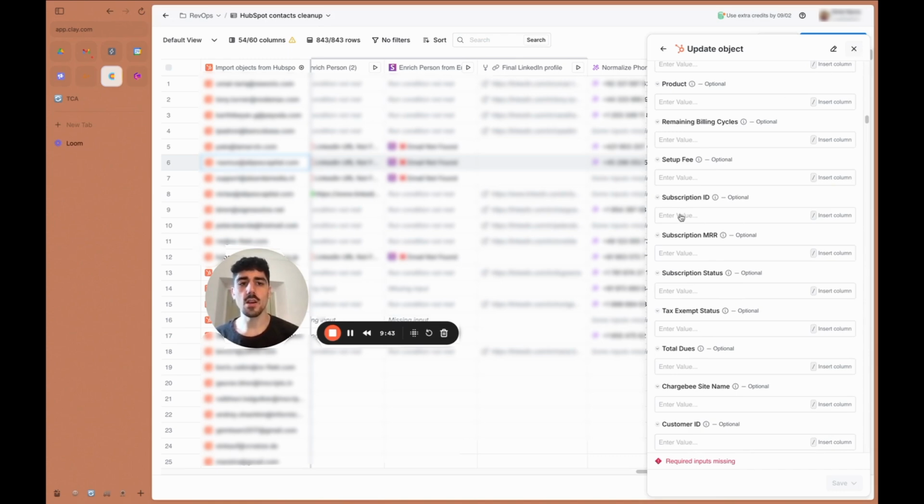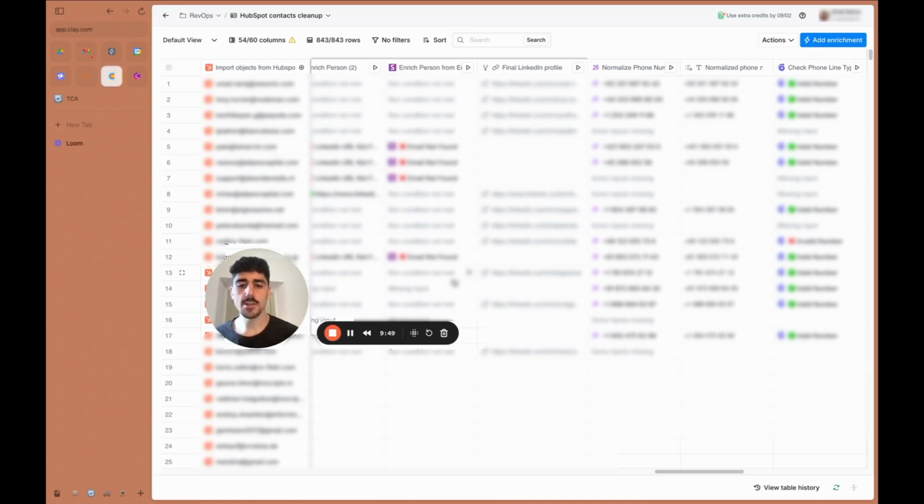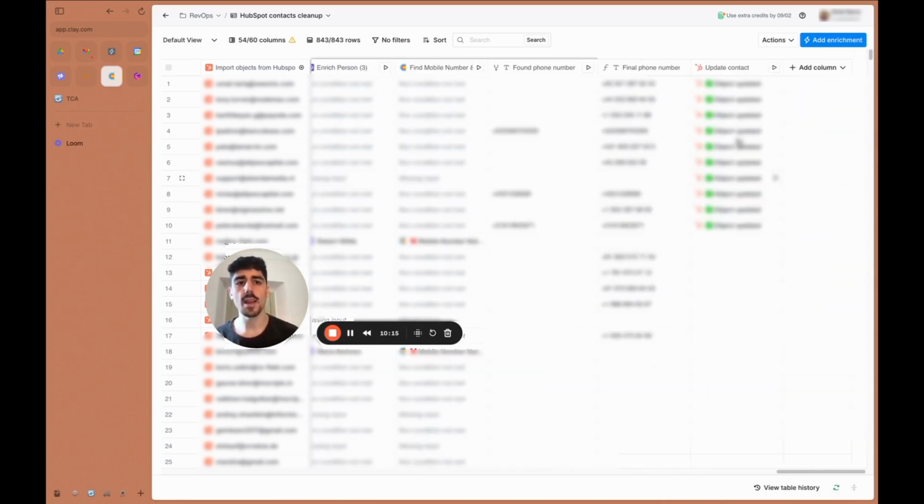Okay, the way this is going to look at the end is it's going to be fully automated, as long as this option at the bottom right of the table is set to auto update. This basically means that it's going to automatically update anything. So as soon as new records are added into your HubSpot or Salesforce list that you've imported here, Clay is automatically going to fetch that data. It's going to use all the enrichments to clean it up, validate the work emails, validate the phone numbers, find the missing emails, find the missing phone numbers. And then with that last enrichment, it's going to upload everything back into HubSpot or Salesforce for you.